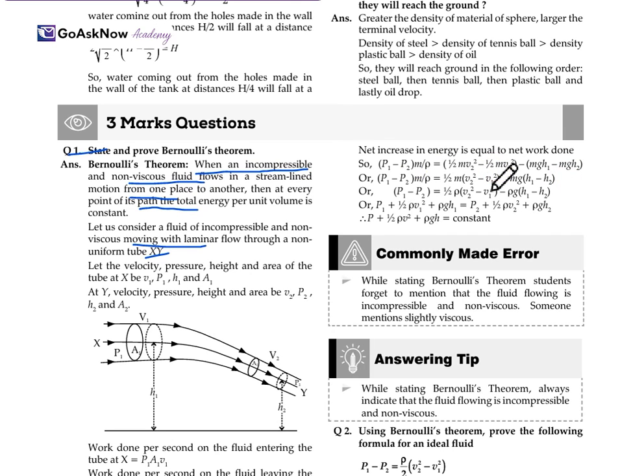When we solve this, we get P plus half rho v square plus rho g h is equal to constant for both sides, and for the other, P2 as well, for both the sides it will be equal to constant. So here we have proved the Bernoulli's theorem. This is something important.